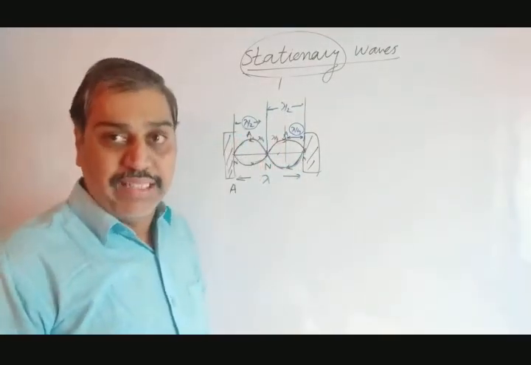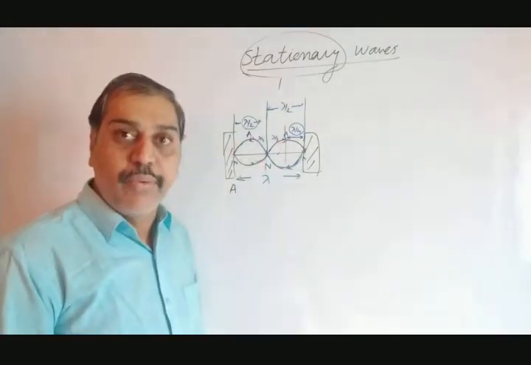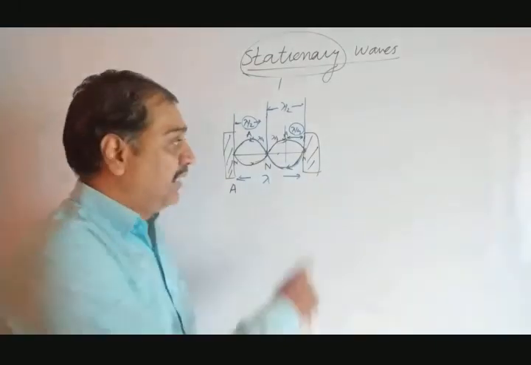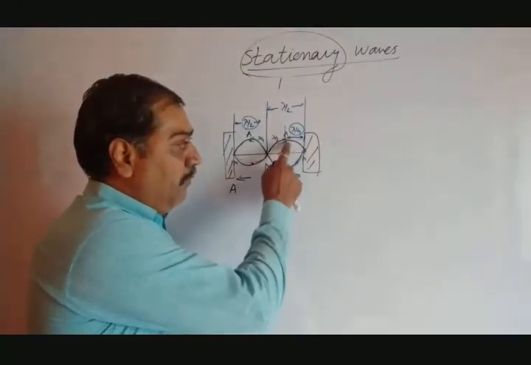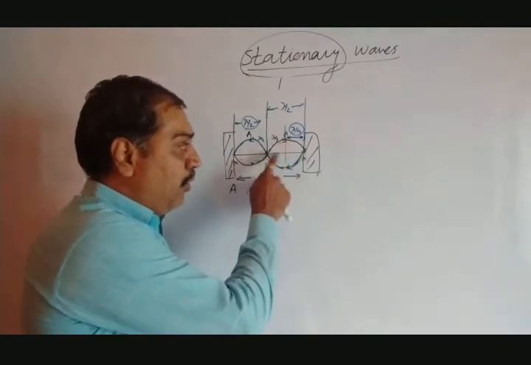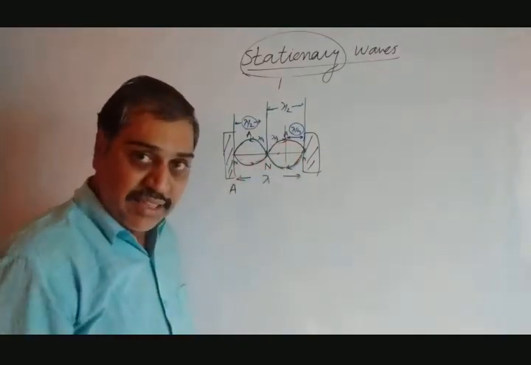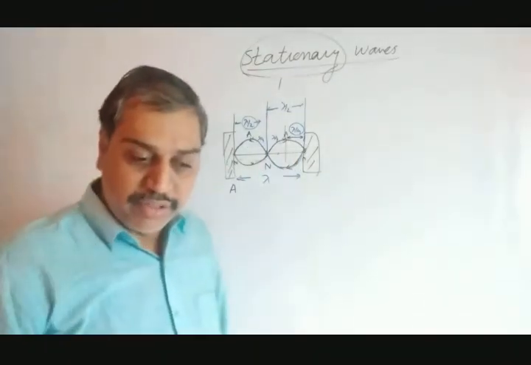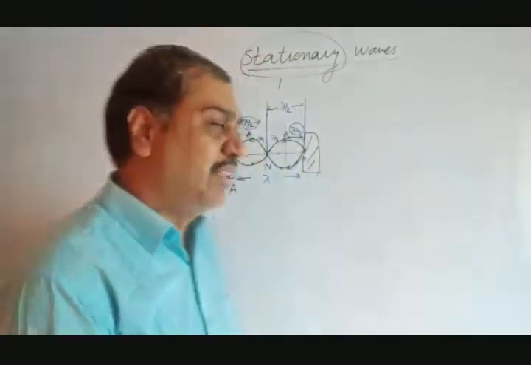Two adjacent nodes and two adjacent antinodes are separated by a distance of lambda by 2. And an adjacent antinode and node, like this antinode and node, or this antinode and node, are separated by a distance of lambda by 4. So these are some basic points that we have learned in the stationary wave.